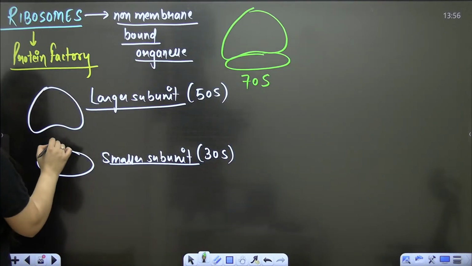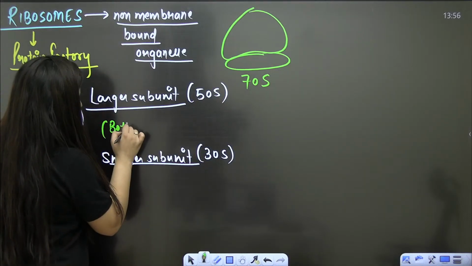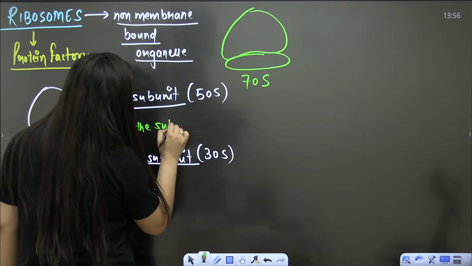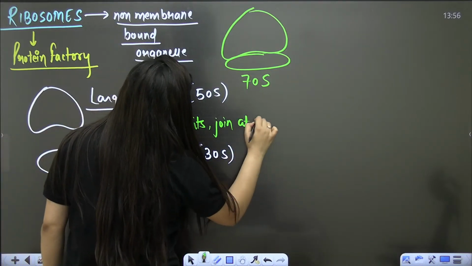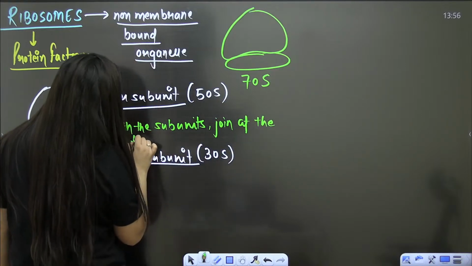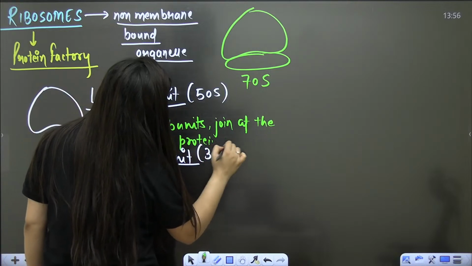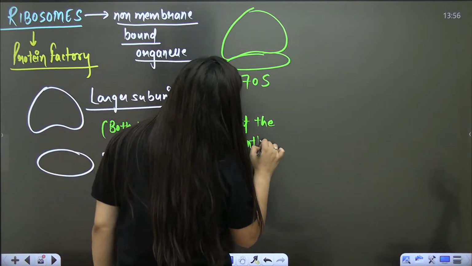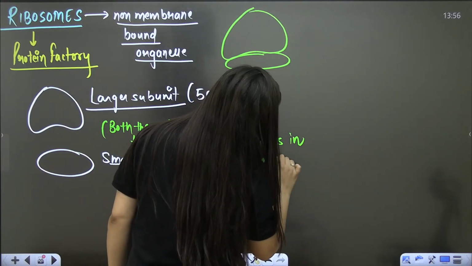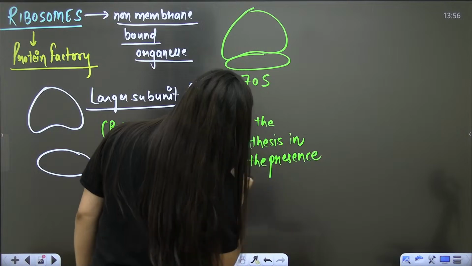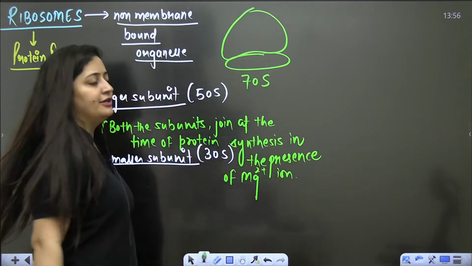It has the larger subunit and the smaller subunit. Both the subunits join at the time of protein synthesis in the presence of magnesium ion. It is the magnesium ion which is going to join it.